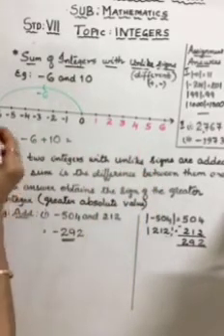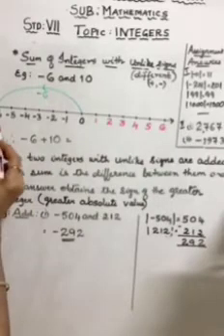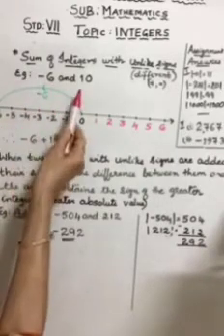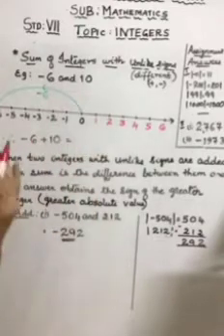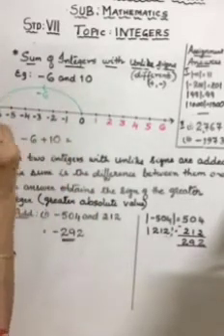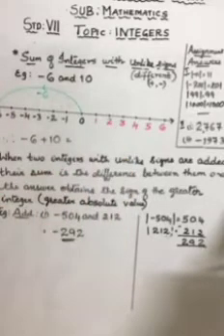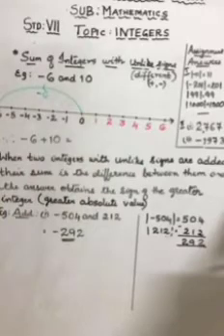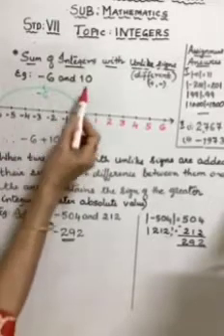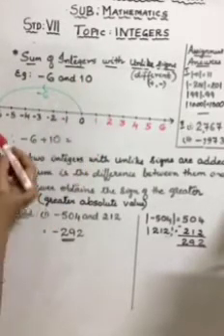We cannot move further. We need to reverse our direction because there is a reversal in the sign. So what do I do? I go back. We all should go back, reverse our direction. Where are we? We are at negative 6. Now we need to add 10. Okay, let's see.